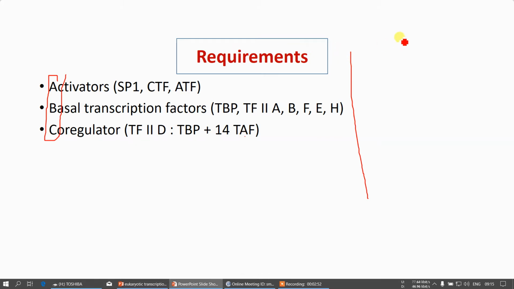All these are required because transcription in eukaryotes is complex, and among these factors a few are complexes of the polymerase enzyme. One approximate estimation for the requirement of transcription in eukaryotes is that you require approximately 50 different types of proteins.